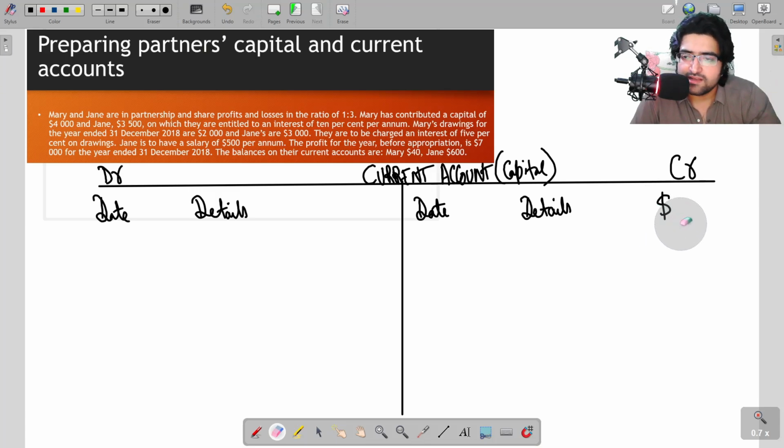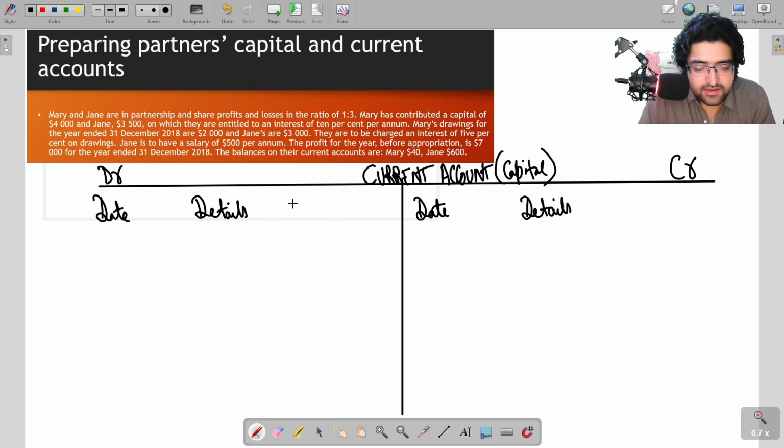You can also make a separate T account, but it is preferred that you make a combined T account for both partners. So instead of the amounts column, we can write Mary, and these will have Mary's amounts, and then Jane. This column will have amounts belonging to Jane. And similarly on the credit side, Mary and then Jane. Okay? So we are making a combined T account of both the partners.